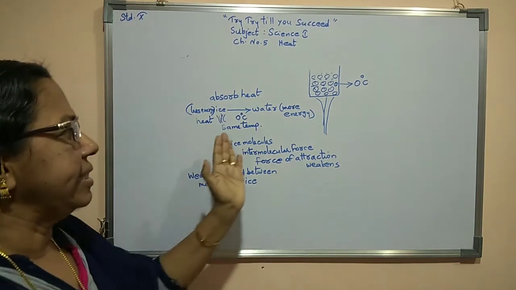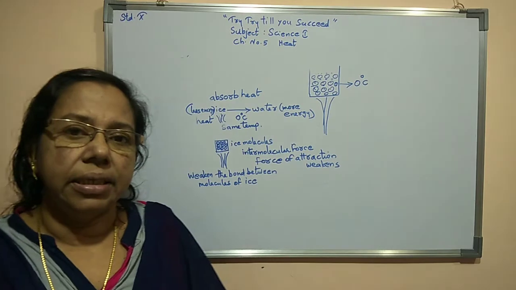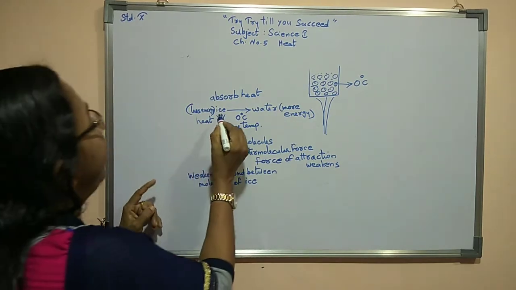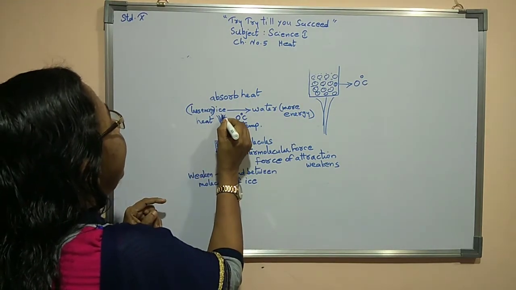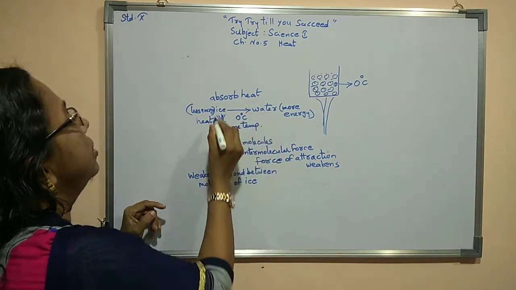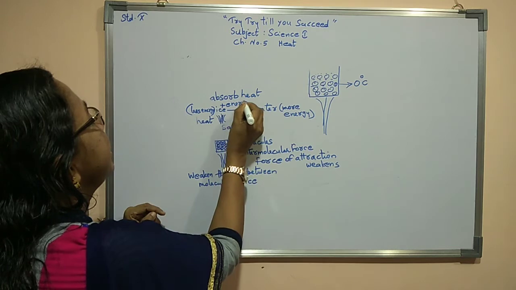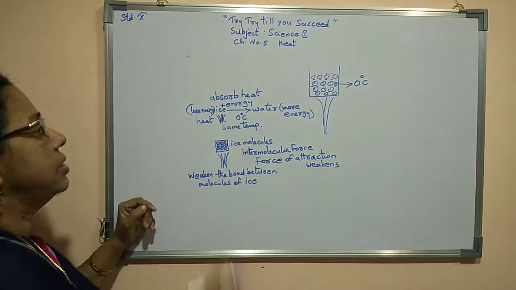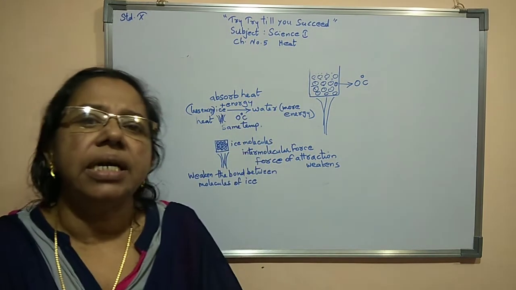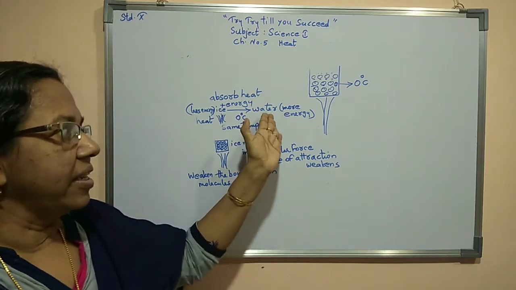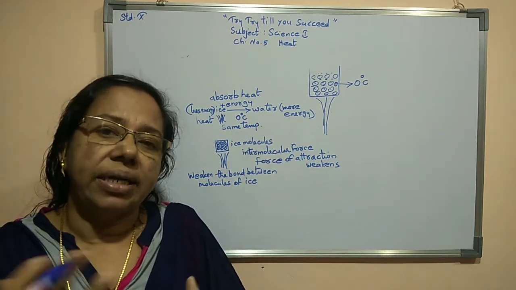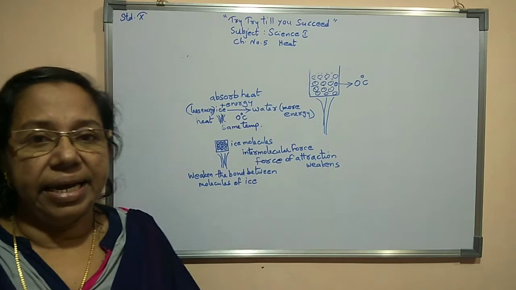Because when ice is heated, water becomes. So ice plus heat energy gives water. Ice plus heat energy, then water is becoming. So we can say that water has more energy than ice.